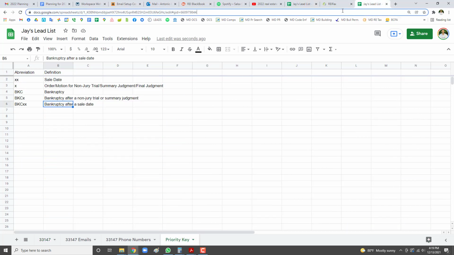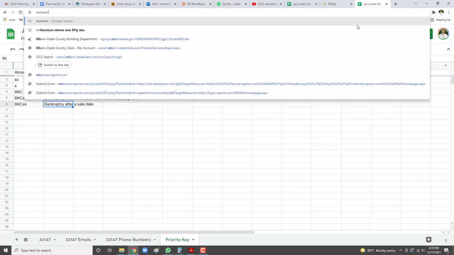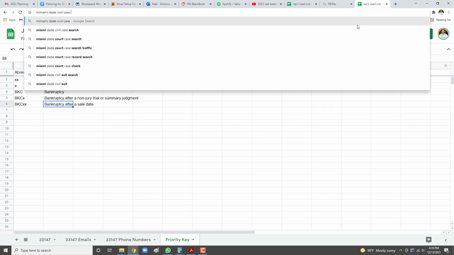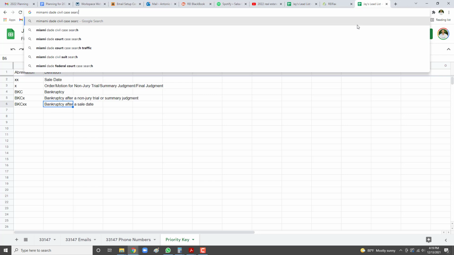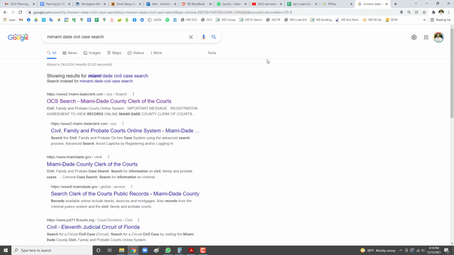First thing you're going to want to do, since you're in Miami-Dade, is search for Miami-Dade civil case search. In Miami-Dade, or anywhere for that matter, there are two types of cases: criminal cases and civil cases. In this case, you're going to be looking up civil cases. So this is the online court system or search system for Miami-Dade. You're going to see it here, OCS, Miami-Dade County Clerk of Courts.